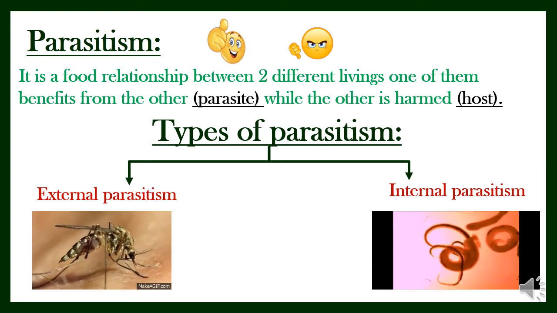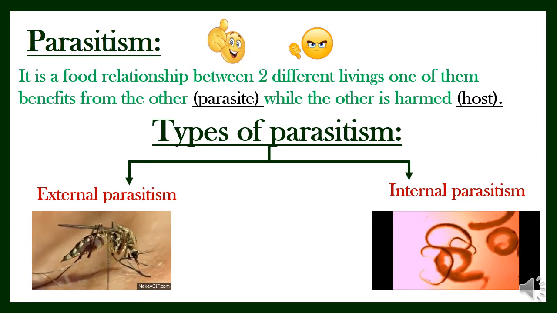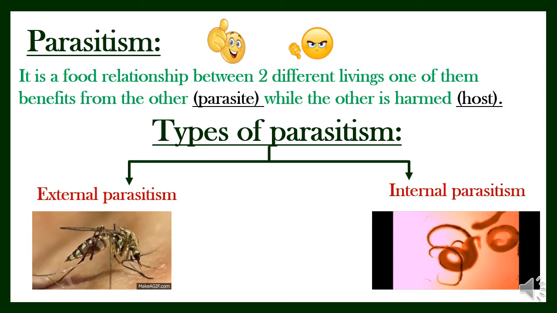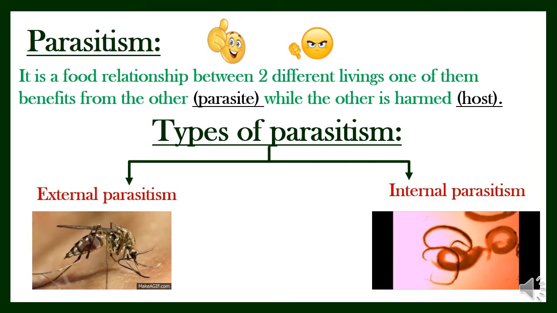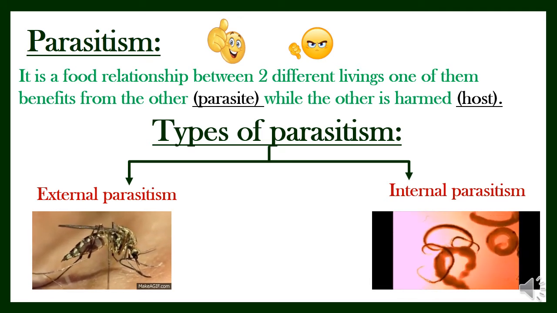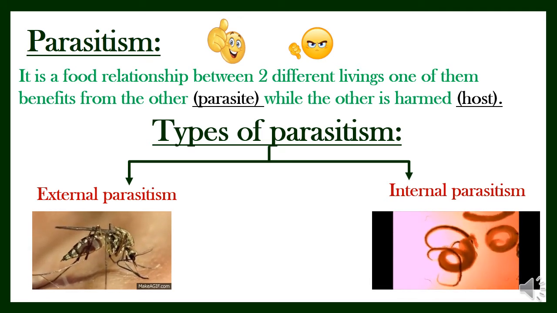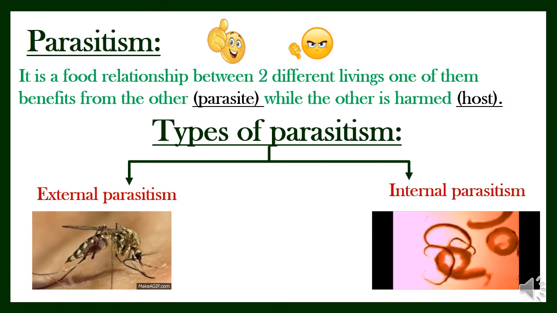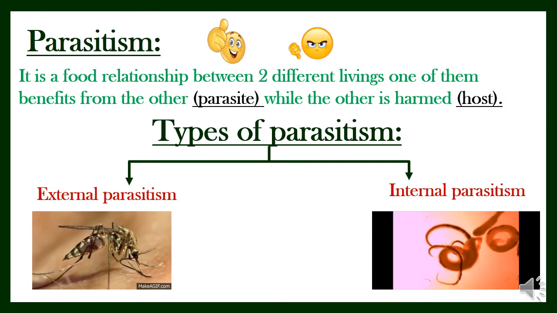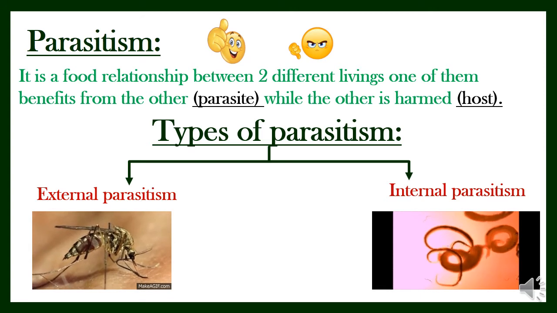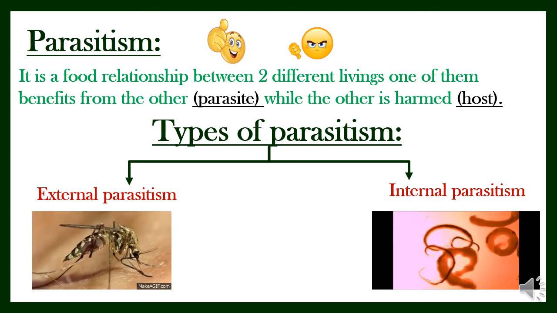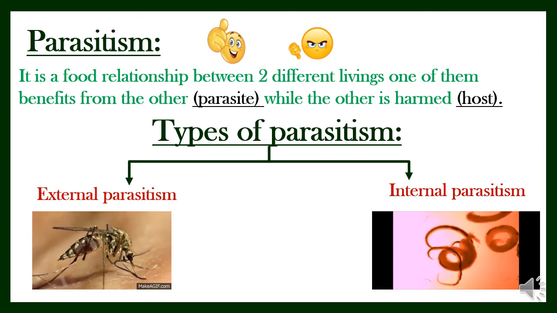And parasitism has two types, external and internal. External means that the parasite lives outside the host's body, but internal means that the parasite lives inside the host's body. Let's talk about each one in details to make it clear.